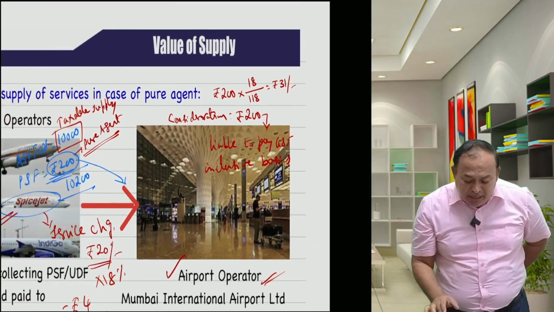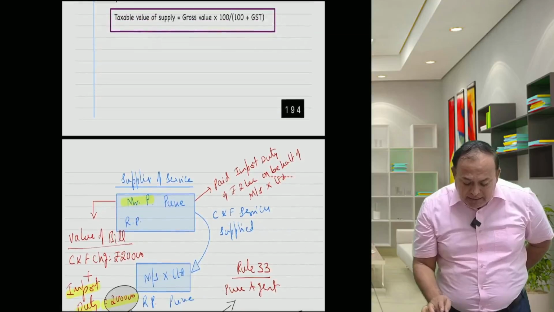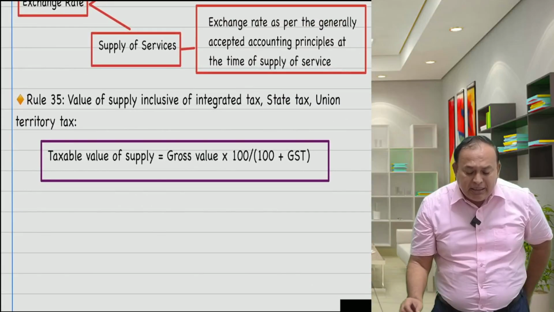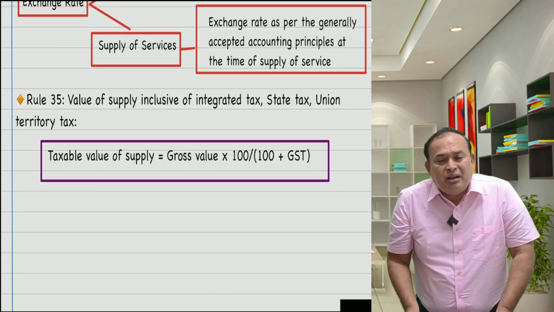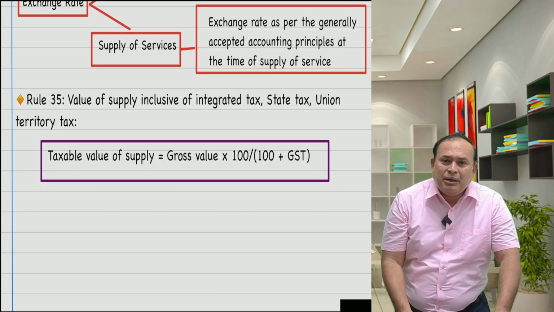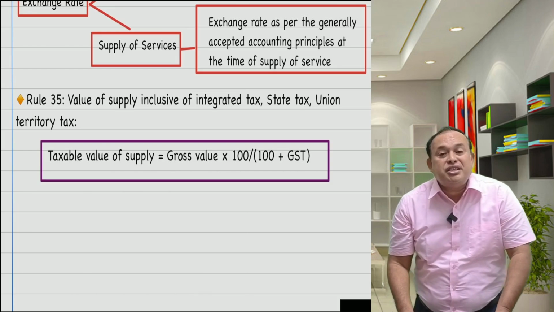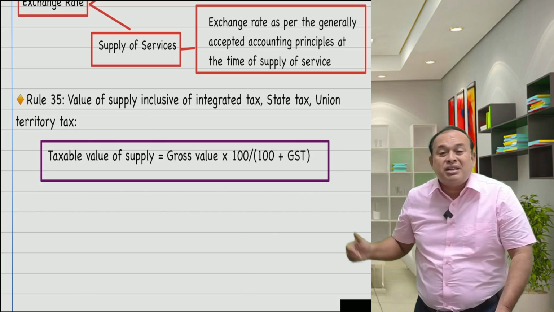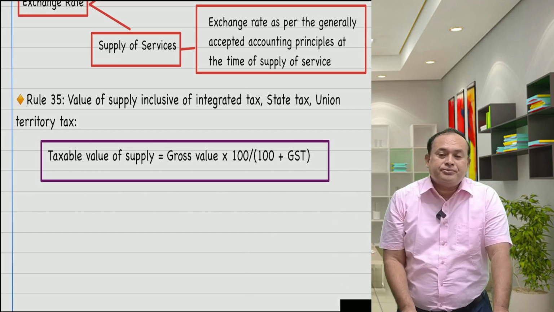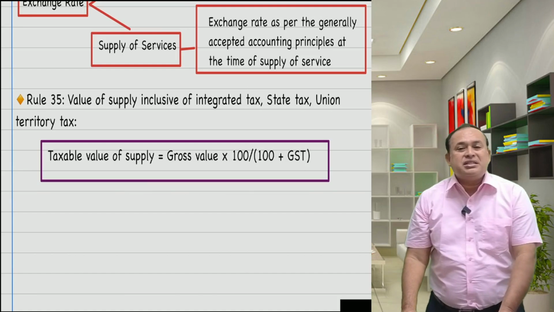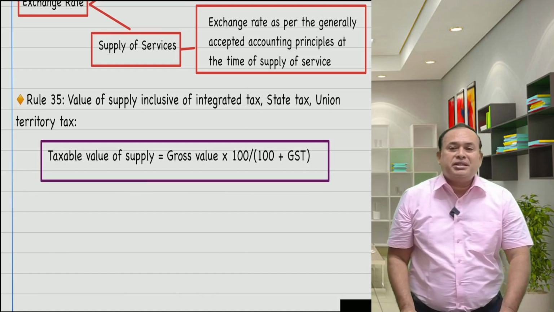So the inclusive basis is an allowed practice set by the CBIC, and it is there in a legal backup manner, rule number 35. Rule number 35, legal backup, yes, because it is supported by section 15 subsection 4 of the CGST Act. All these rules have legal backup. With this, I can say that, my dear friends, the valuation chapter is concluded for your batch.